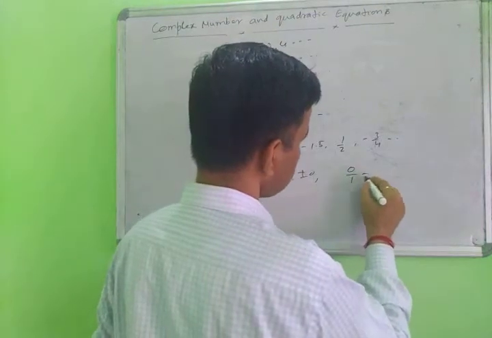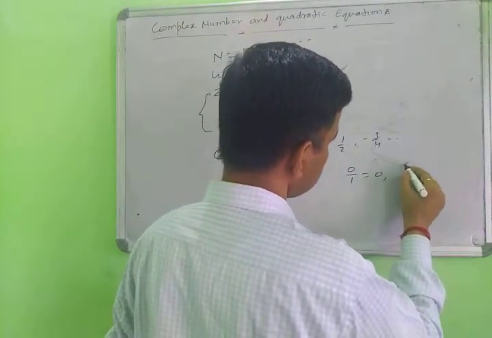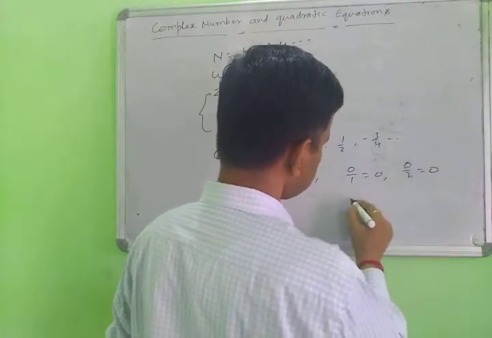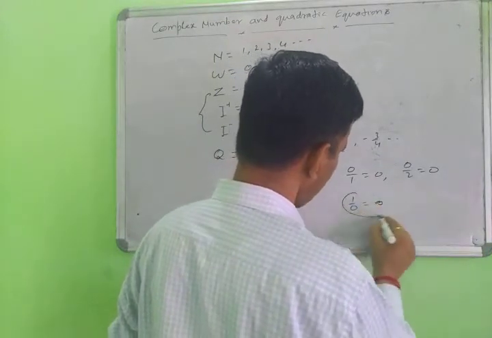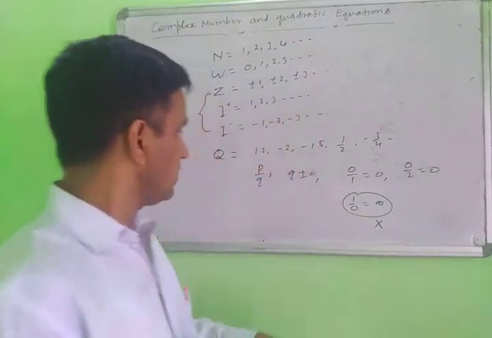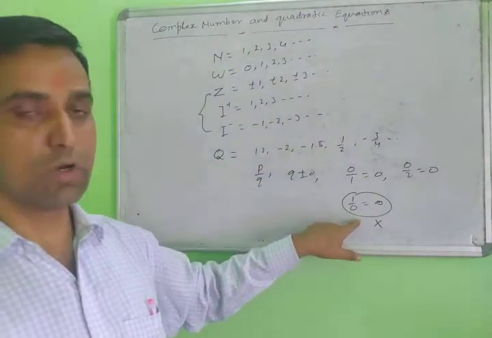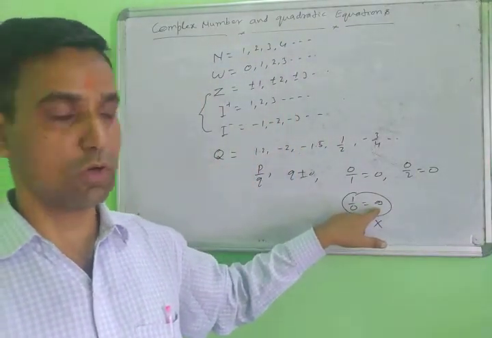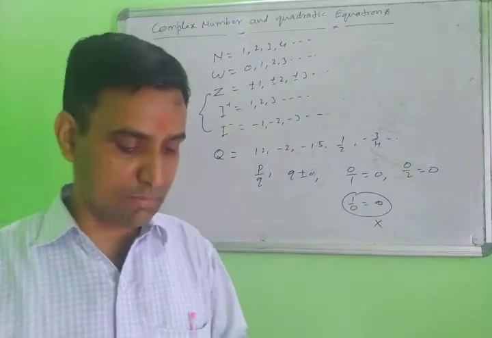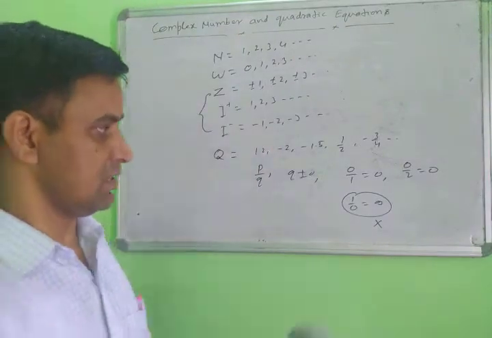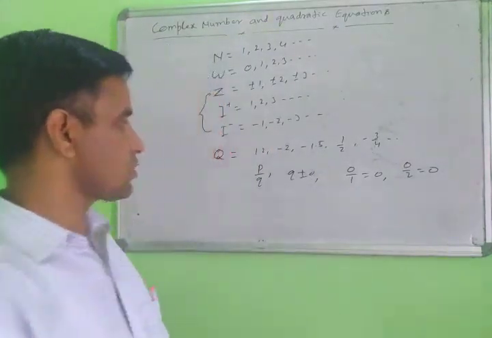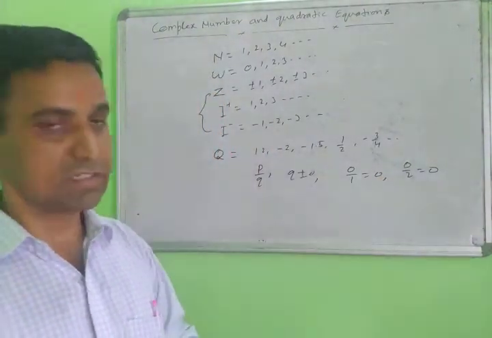Suppose 0 upon 1, this is 0, or 0 upon 2, this is 0. But if you write 1 upon 0, this is infinite. This is not a rational number. Indefinite value is not rational. Rational numbers mean definite values. Those numbers having a definite value are called rational.